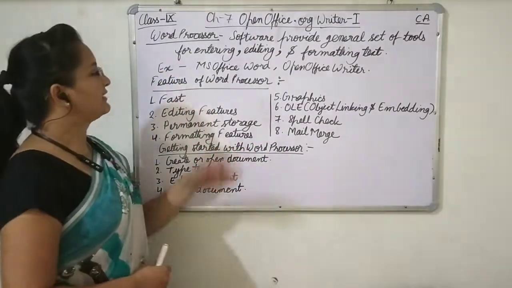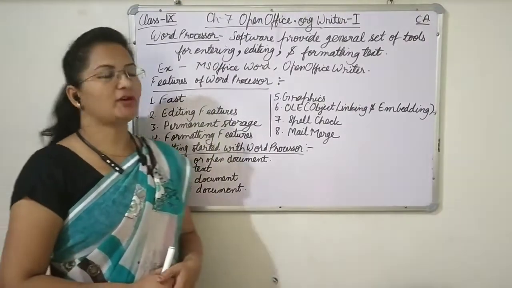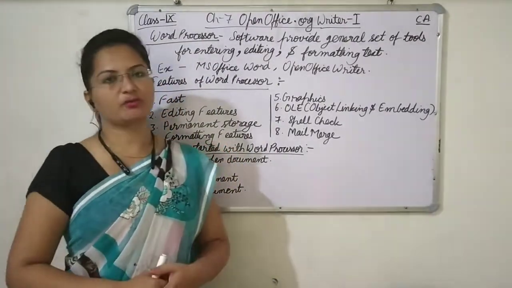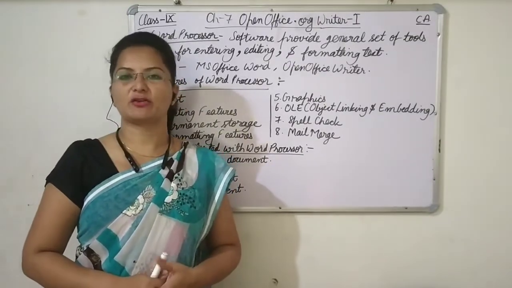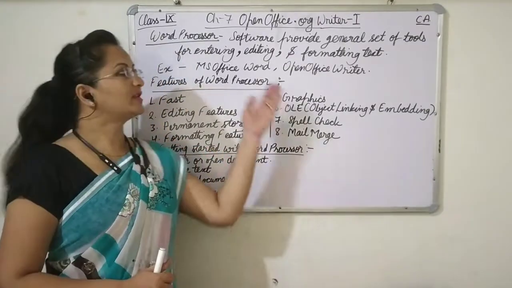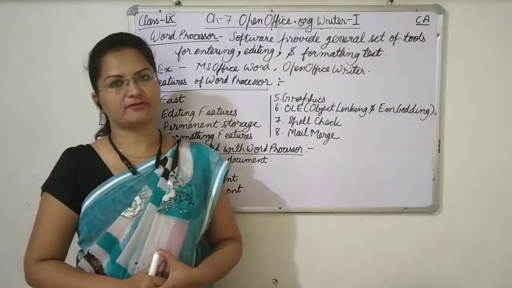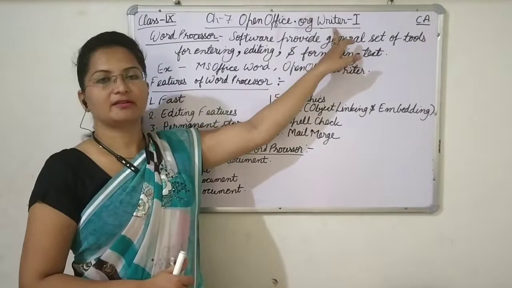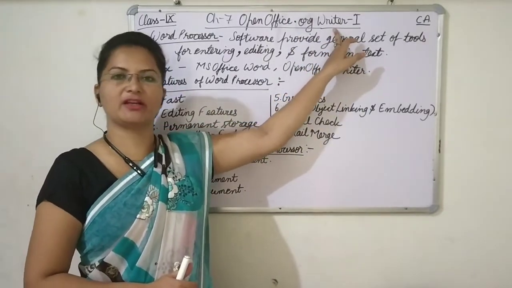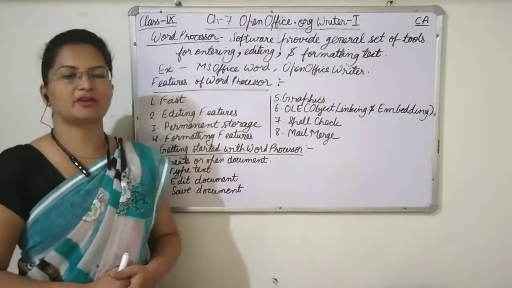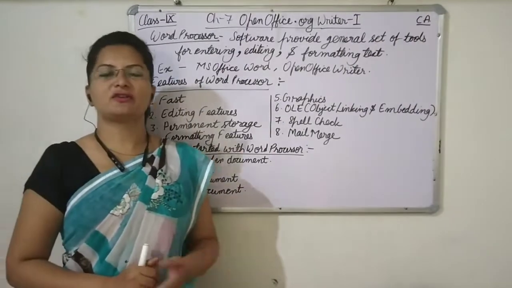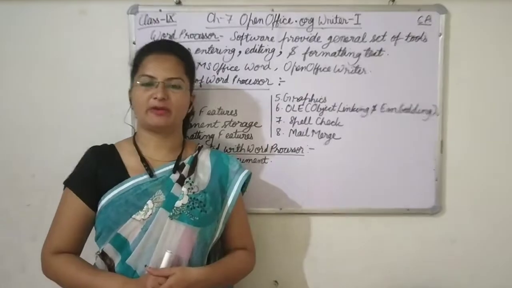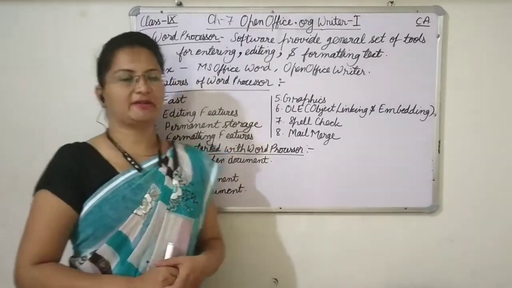Students, today we will start new chapter 7 OpenOffice.org Writer 1. Students, you have already used word processing software like Microsoft Office Word. So, this software is similar to Microsoft Office Word. OpenOffice has created Writer software for creating Word documents, which means it is a word processing software. Microsoft has created Microsoft Office Word to prepare Word documents. So, the name is a bit different.